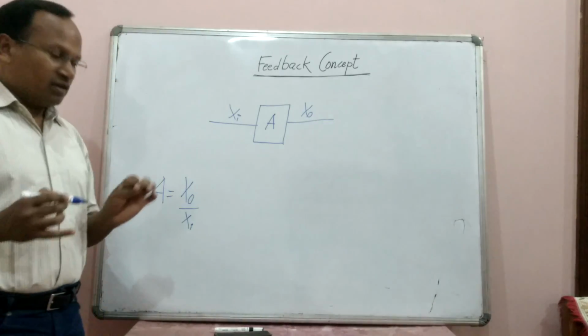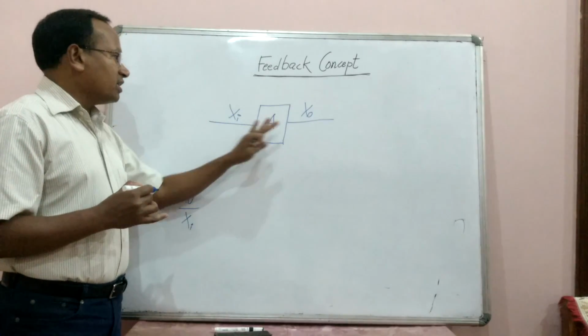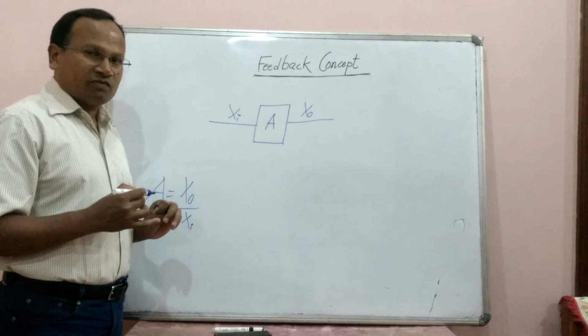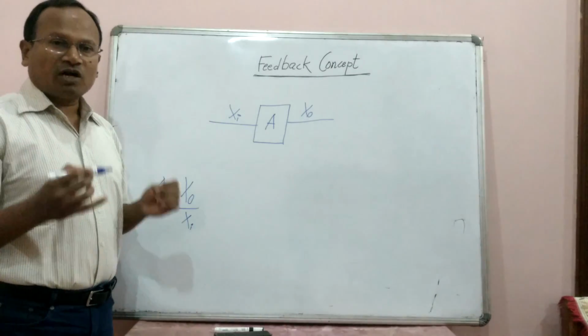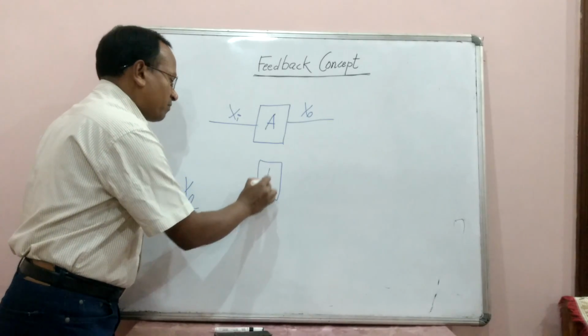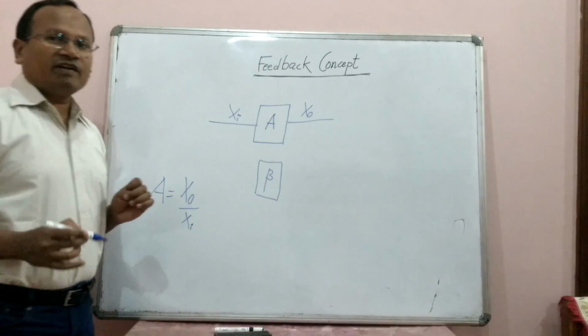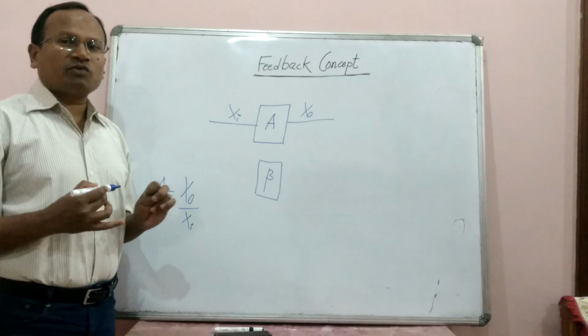The moment we think of feedback in any device, here the amplifier, the moment we talk about feedback, there will be a closed loop. How? As I told you, there is a network. What is the network? The feedback network. The network through which the feedback will be mixed with the input.